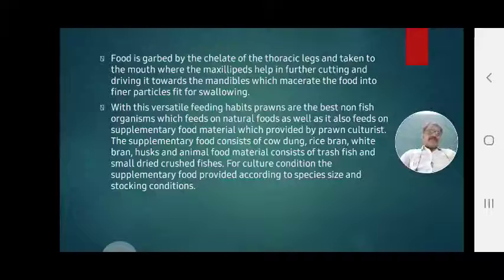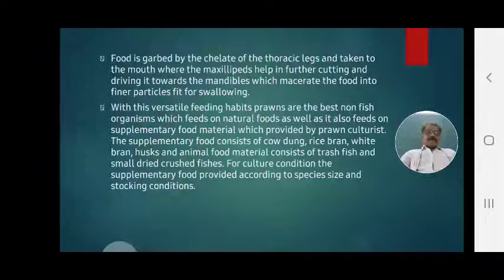Which are the supplementary food materials that are provided? Prawn culture is provided supplementary food consisting of cow dung, of which varieties are found: desi cow dung, hybrid cow dung, or other different cow dung.